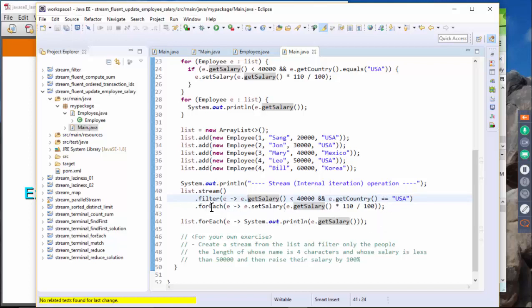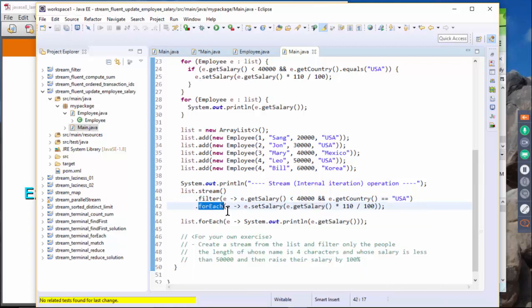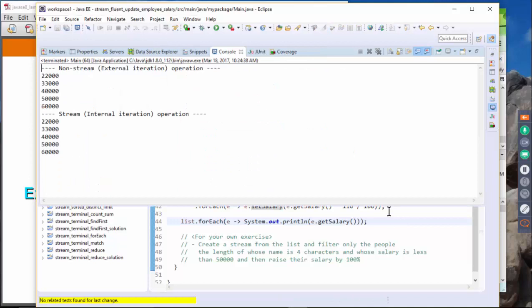And then we are using the forEach method, and forEach is one of the operations in which you can specify the function. So here, when the employee object is received, we call get salary and apply the 10% increase, and then call the set salary method to change the value of e, and then we display. Okay? So here, if I run the code, I'll do Shift X J, and it has the same result.